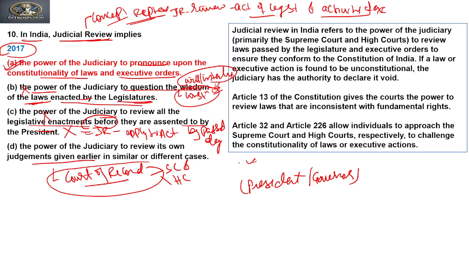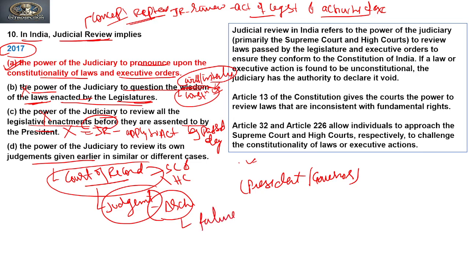So under this, what happens? Every judgment of the judiciary is kept in the archive for future reference. And in the future, while referring to the judgment given by the earlier judges of the Supreme Court, it can be reviewed and corrected. So reviewing its own judgment does not come under judicial review, rather it comes under the court of record. Clear? Because of this, D is also incorrect. So our correct option is only A.